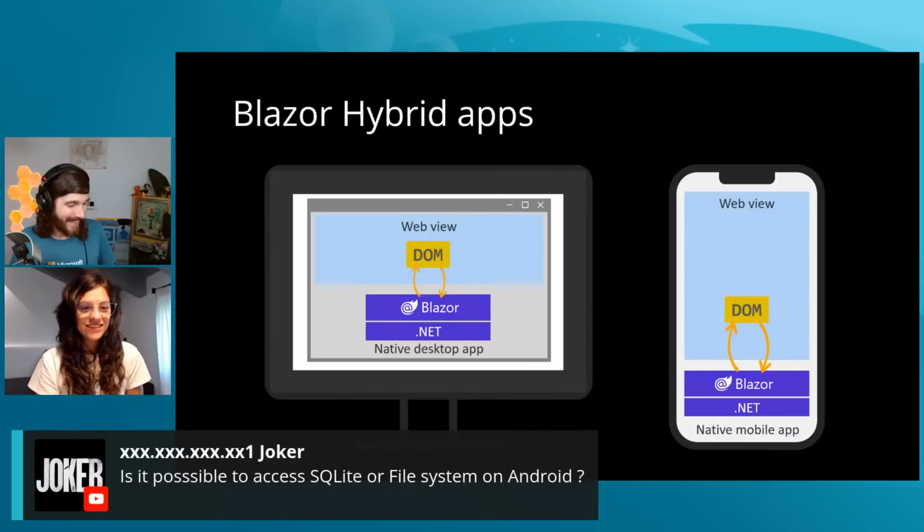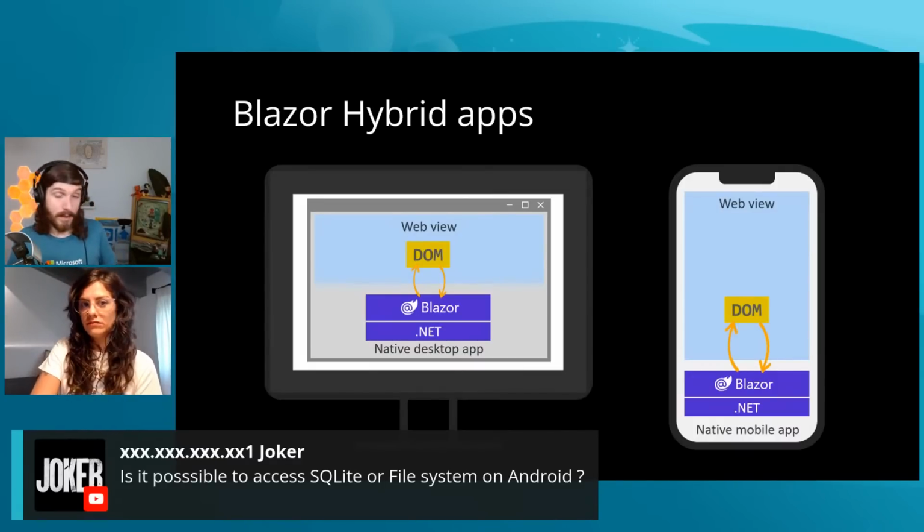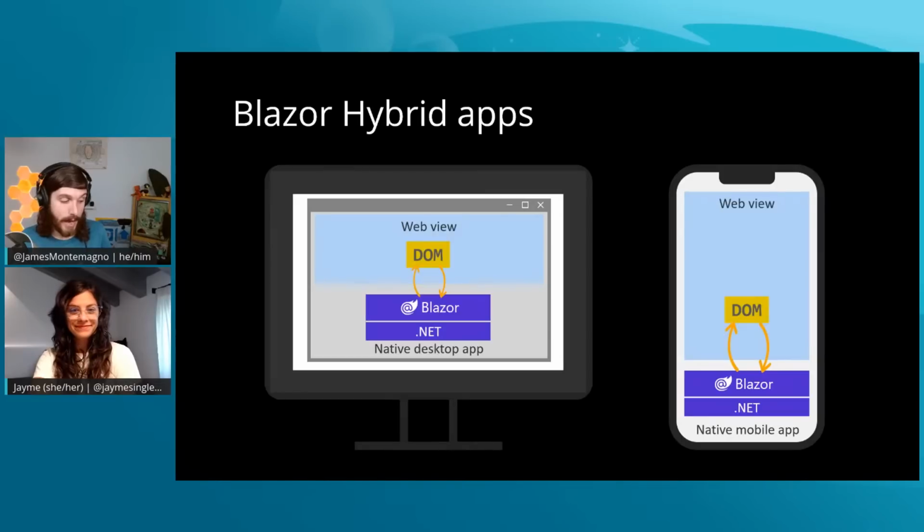Okay, so is it possible to access SQLite or a file system on Android using Blazor Hybrid? Yes, totally. So we're actually going to access the file system today in the workshop. And then there is SQLite-net, which is an open source cross-platform version of SQLite that runs everywhere, including inside of Blazor and, of course, Blazor Hybrid and .NET MAUI. So it runs everywhere. So yes. Okay, great. We have time for a couple more questions here.